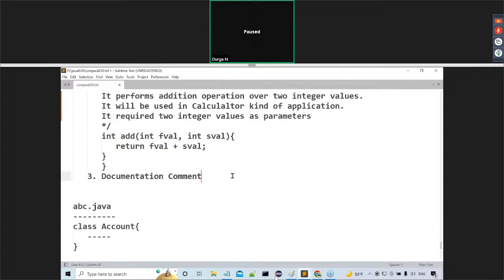Then after that, what is the third one, sir? Now tell me, after this, what is the third one? Documentation comment. This one we have to use clearly. What exactly is the meaning of documentation comment? What is this documentation comment actually? Listen carefully.